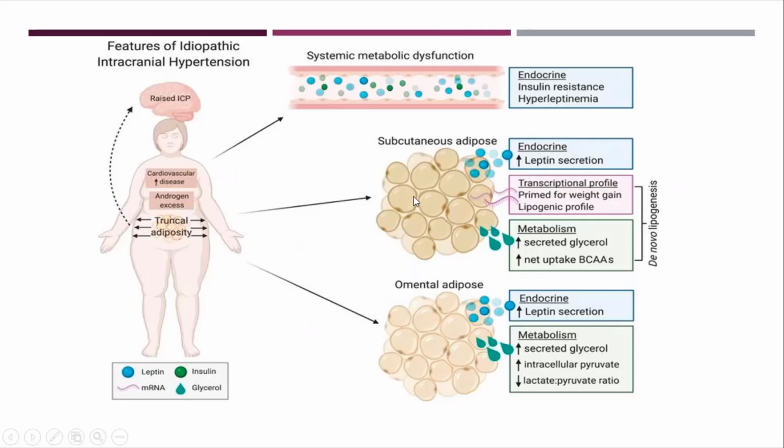The fat leads to increased leptin secretion, and hormonal factors lead to insulin resistance, which can raise the intra-abdominal pressure and the intracardiac filling pressure, which raises the intravenous pressure, leading to IIH.